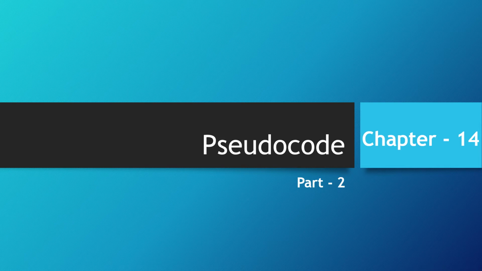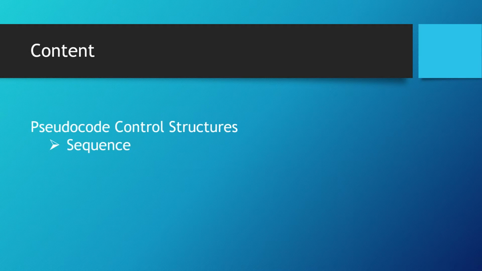Today chapter 14 is about pseudocode. As we discussed some topics related to pseudocode in the previous section, now we continue with more topics in pseudocode in this chapter. What we are covering in this chapter: pseudocode control structures, sequence, selection, and repetition.